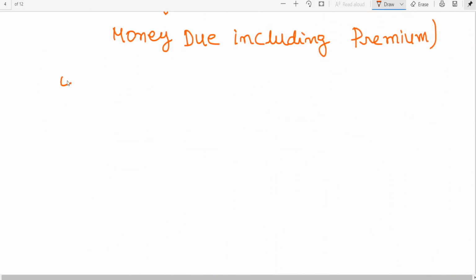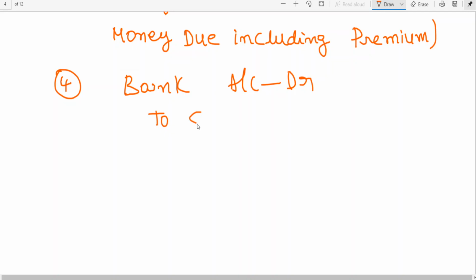Fourth one. Now you should write the entry for allotment money received, no? Bank account debtor to share allotment account. Here you can write full amount.